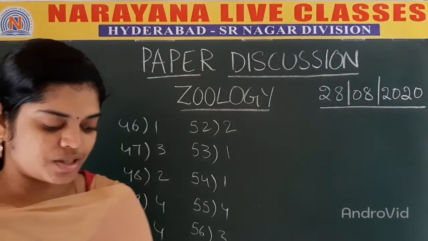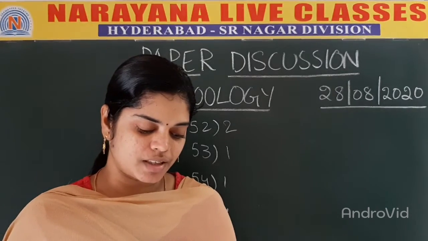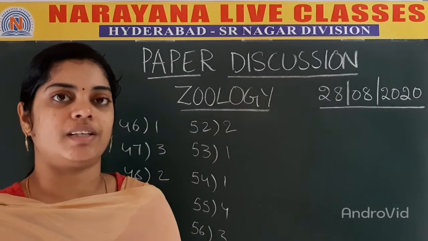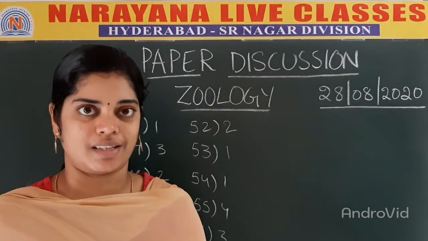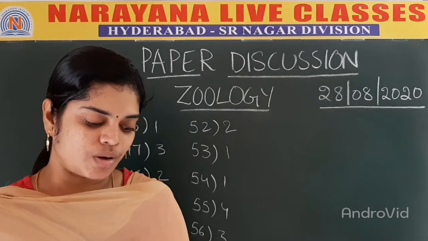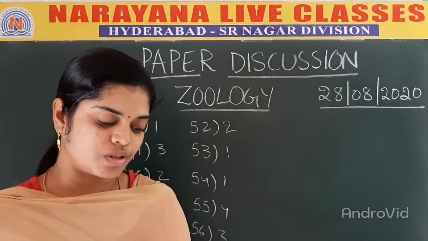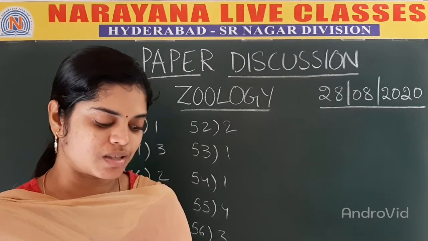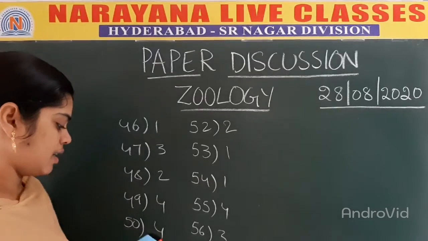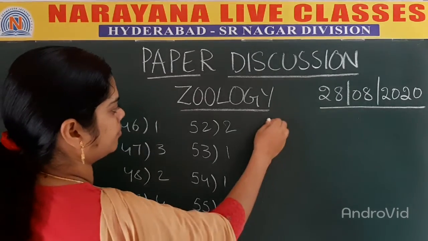Next question. Statement 1: Systemic blood circulation is more significant in human beings. Yes, that is the reason we also call systemic circulation the greater circulation. And statement 2: Systemic circulation carries oxygen and nutrients to the body tissues and collects CO2 and nitrogenous waste from the tissues. So both the statements are correct. So the correct answer is 1.